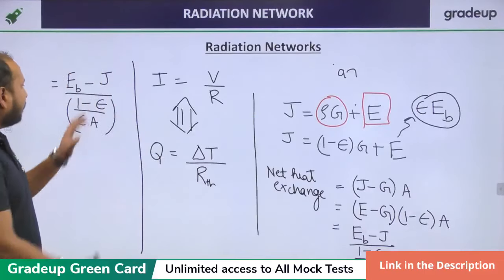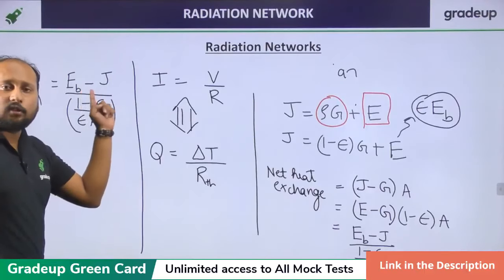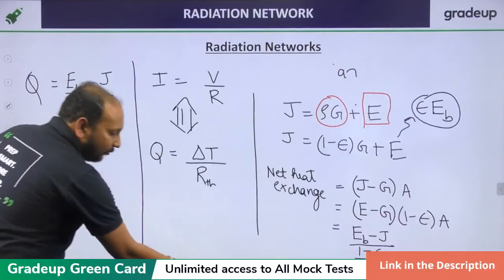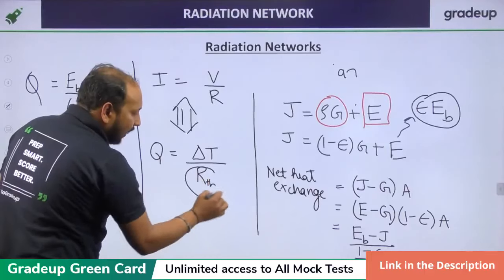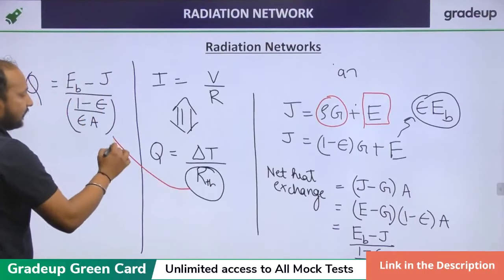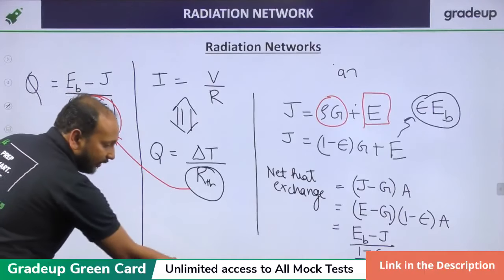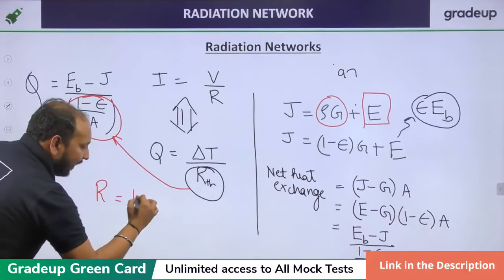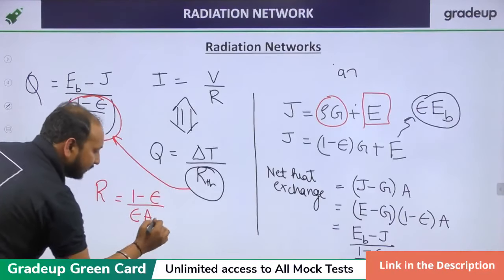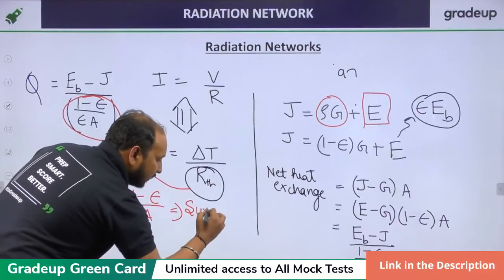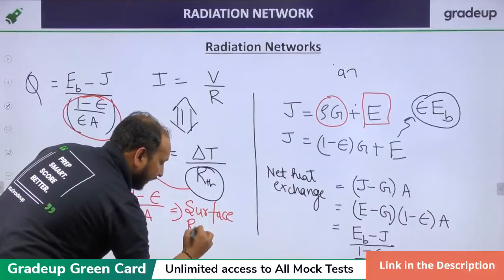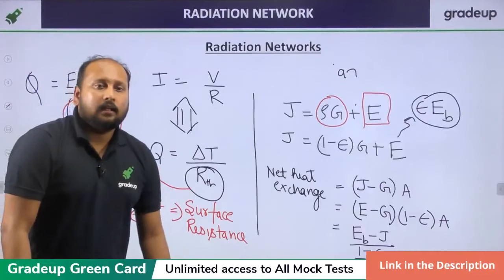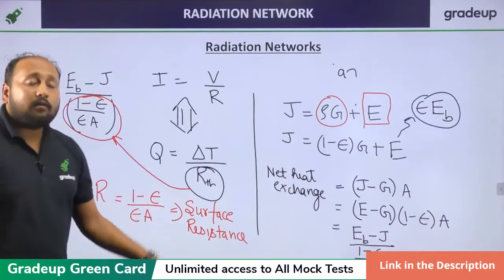Clear? Now if I compare these two, this is Q. This is basically a function of temperature only. EB is a function of temperature, J is a function of temperature. So I can relate these two. So what we land up with is that your RTH is this one, and this resistance, a very important concept, students, please be attentive. This resistance, which is 1 minus emissivity upon emissivity into area, is known as the surface resistance of the body. Clear? 1 minus E upon E into A is known as the surface resistance of the body.